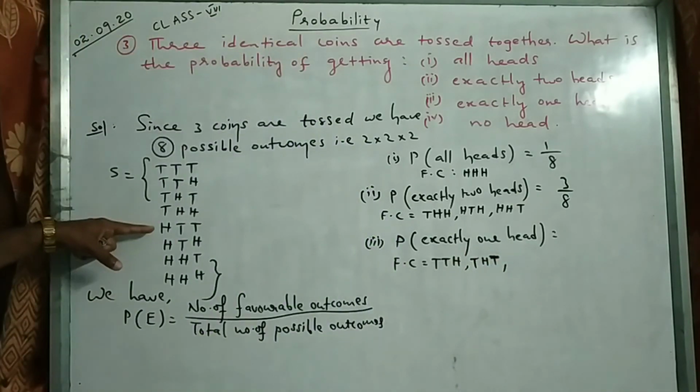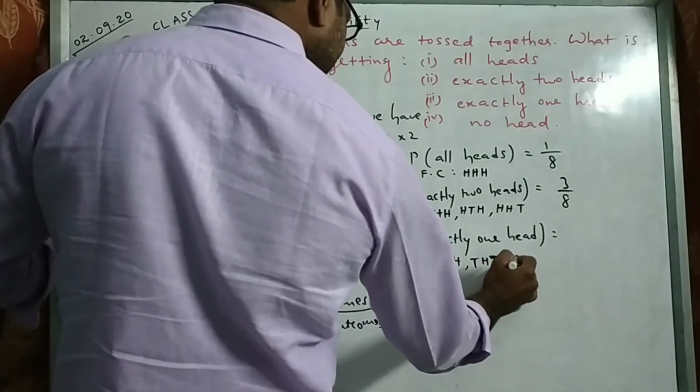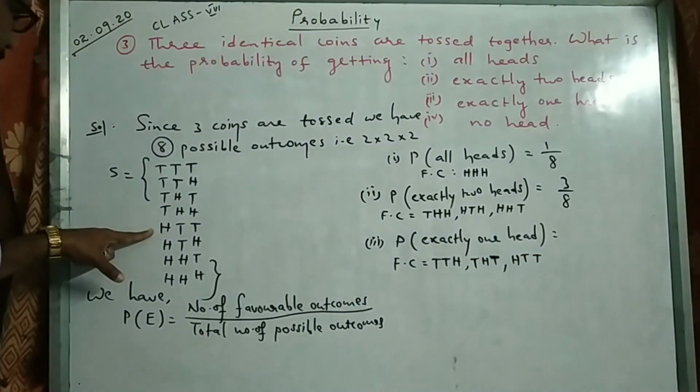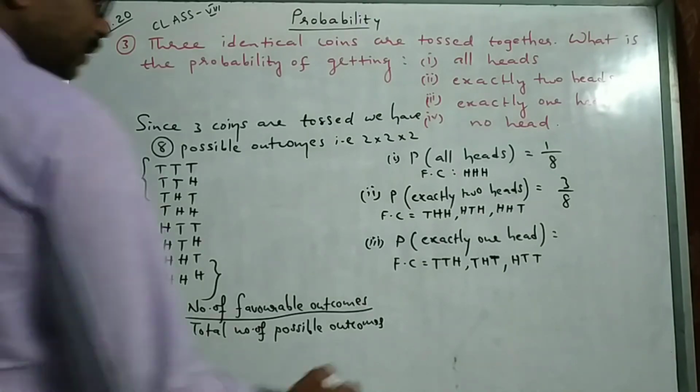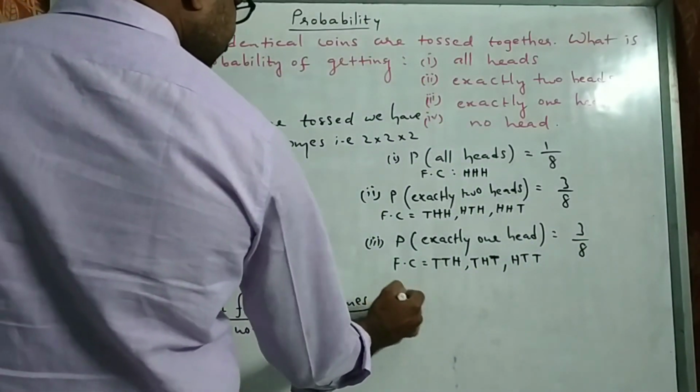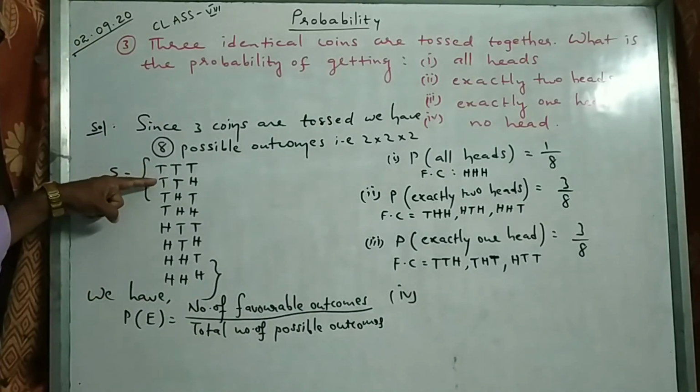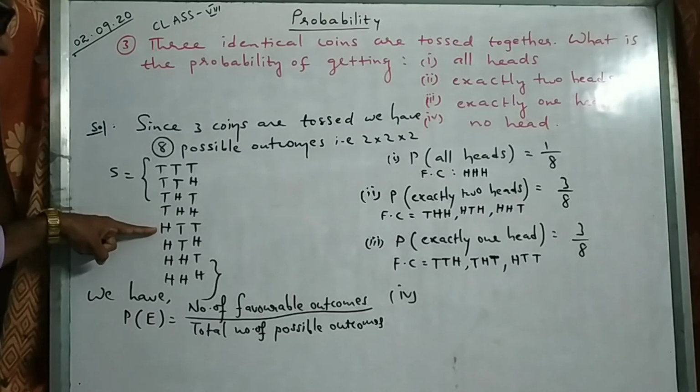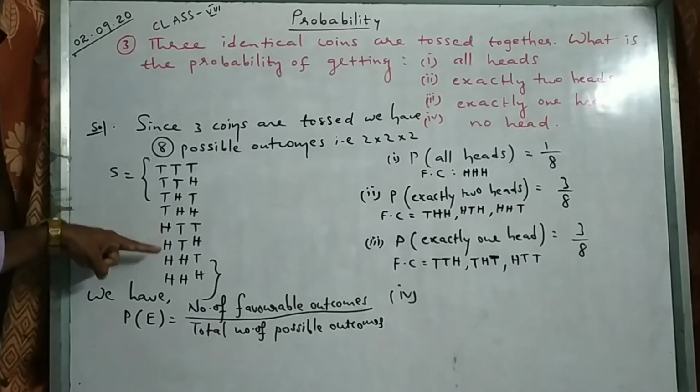Exactly 1 head HTT. That's all. 3 upon 8. Exactly 1 head means TTH, THT, HTT. Only 1 head will be there, right?